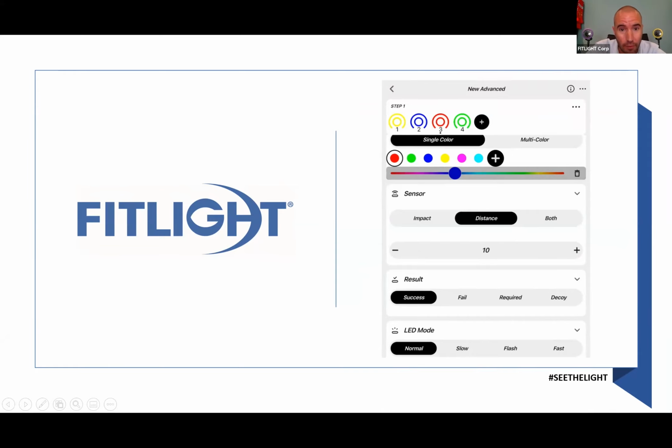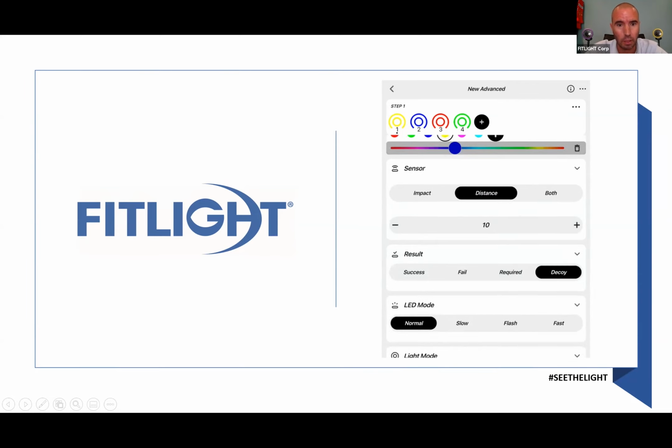Now we have light number 3, which is red, and I added the result fail. That means that if I deactivate light number 3 with a red color, the whole exercise will stop because I'm not allowed to. And we discussed it before, light number 2 and 1 will be a decoy light, just to catch somebody off guard. Light number 1 as well, and I'm going to make that flash.